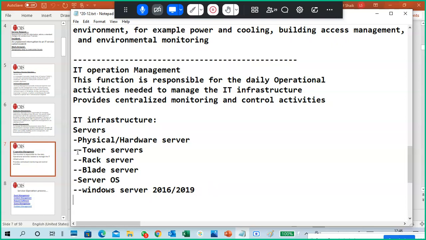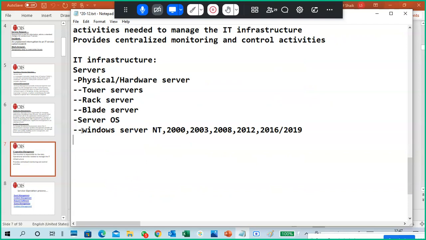So like this, Windows servers from Windows NT onwards. Windows NT we are not using, 2000, 2003, 2008, 2012. The newer versions 2016 and 2019 are still in the market.